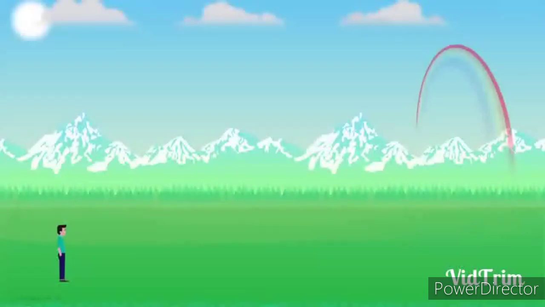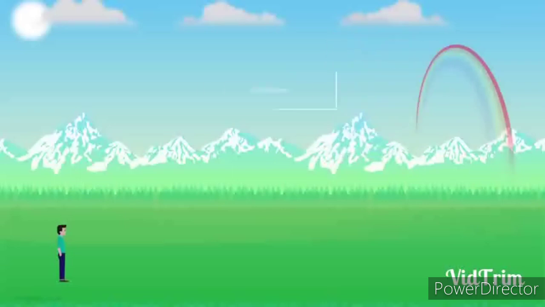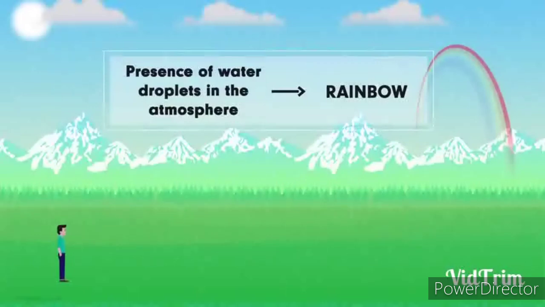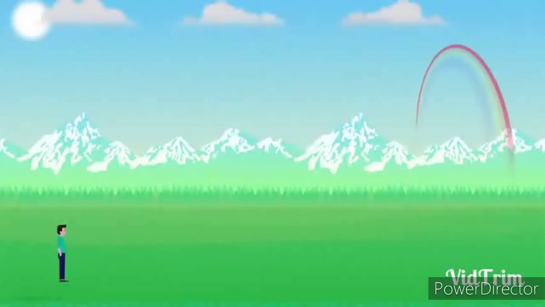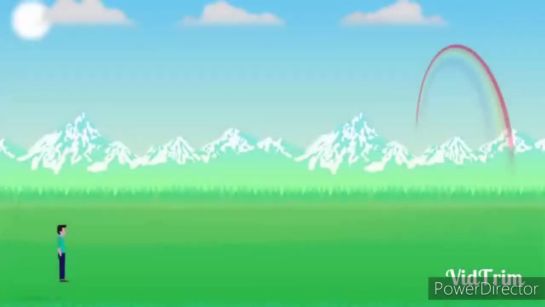When there is a rainbow in nature, then we are able to see clearly the red color, then orange, yellow, green, blue, indigo and violet. But the color that is most visible to us is red, because this color has the highest wavelength and it reaches our eye. Other colors fade away in the atmosphere. Presence of the water droplets in the atmosphere creates the rainbow. If there are water droplets, then there will be a rainbow.